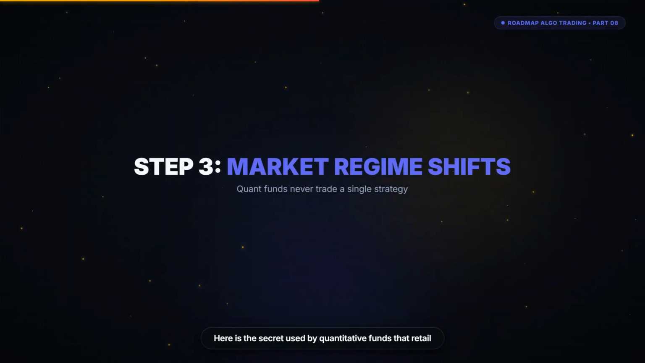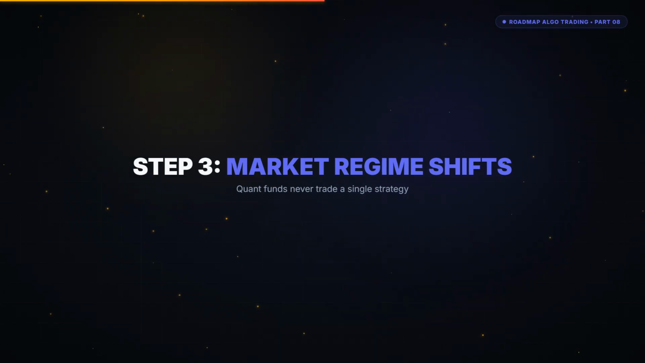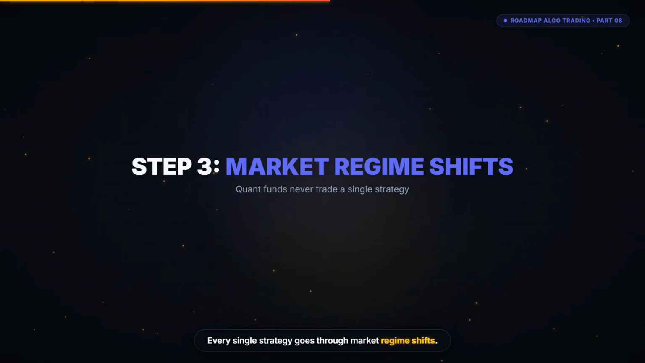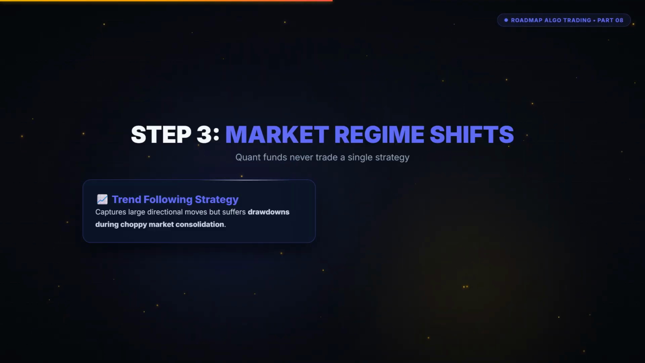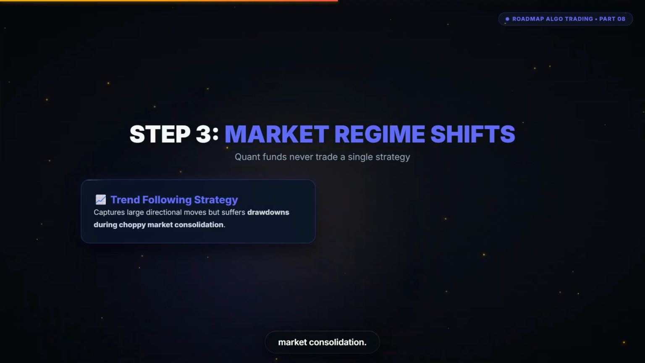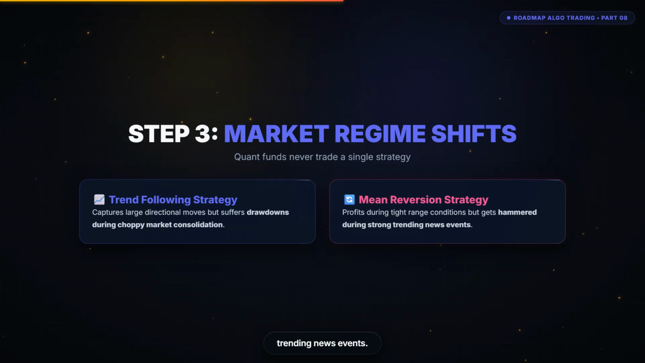Here is the secret used by quantitative funds that retail traders completely ignore. Never trade a single strategy. Every single strategy goes through market regime shifts. A trend-following strategy will suffer drawdowns during choppy market consolidation. A mean reversion strategy will get hammered during strong trending news events.